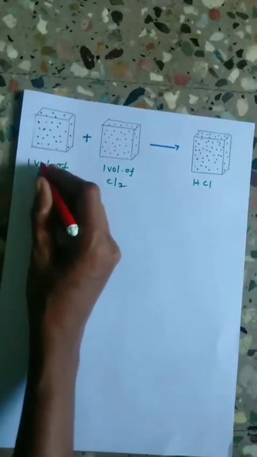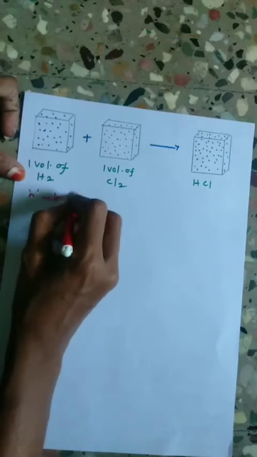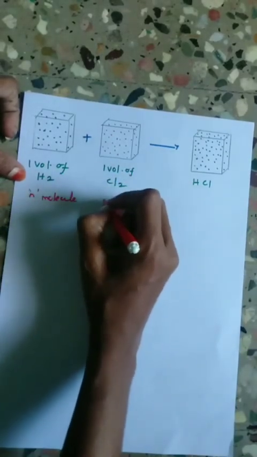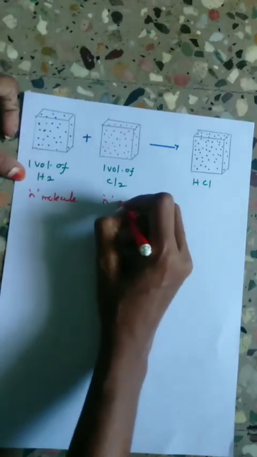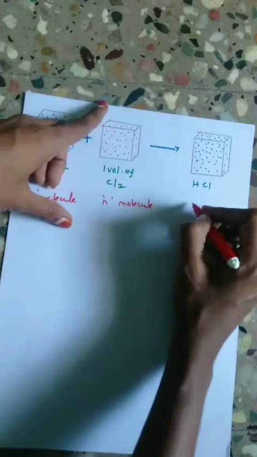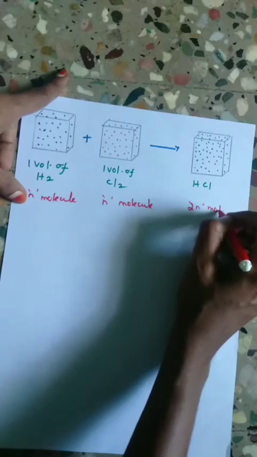So here one volume of hydrogen is N molecules, combined with one volume of chlorine, N molecules, so it gives 2N molecules.